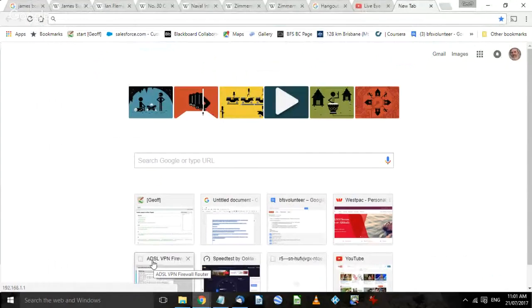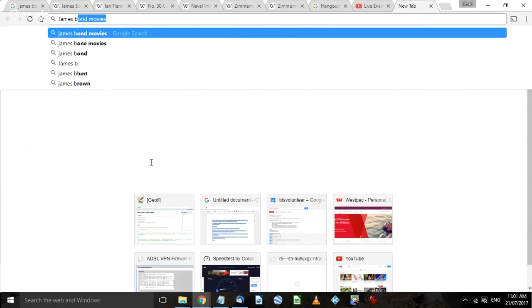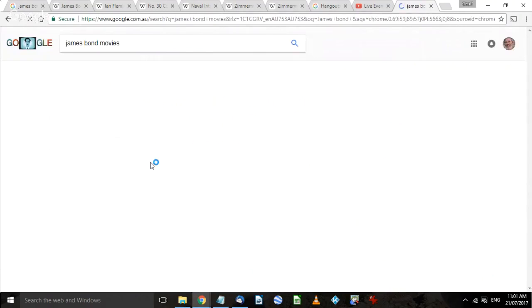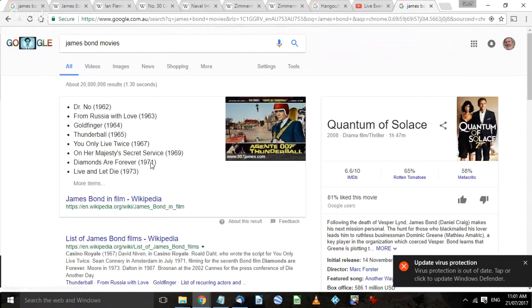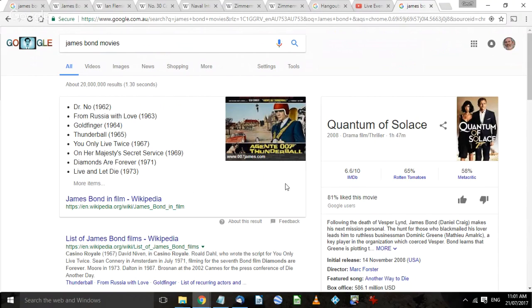We were watching television the other night, and the James Bond movie came on. My wife said to me, which one was this one? Which one came first? Which one came second, etc.? So I did this all on my phone, by the way, though I'm doing it on a computer now. I just typed in James Bond movies, and it comes up with a list of James Bond movies and when they were made, so we could see the order in which they appeared.